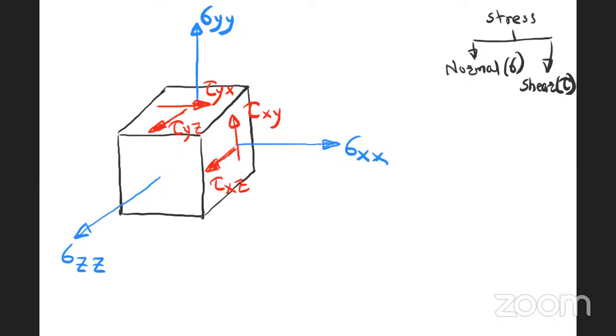Again, let us say z face. On z face, if I draw like this, is it parallel or not? Parallel means tau or shear, on z face going in x direction. If I draw like this, this is parallel, means tau on z face in y direction. This is how the 3D stress tensor is shown.